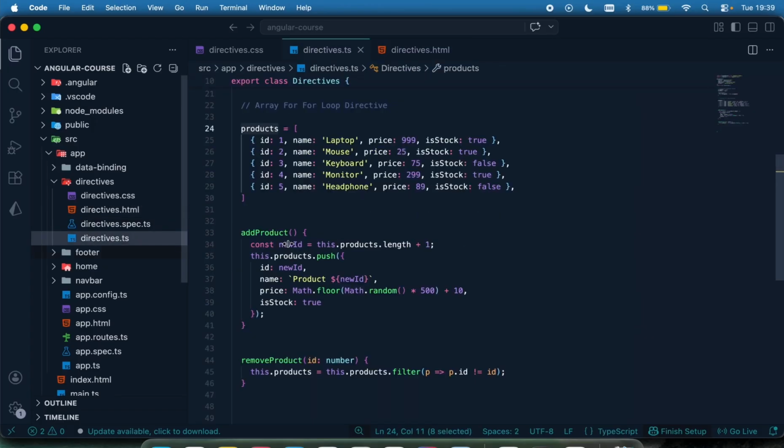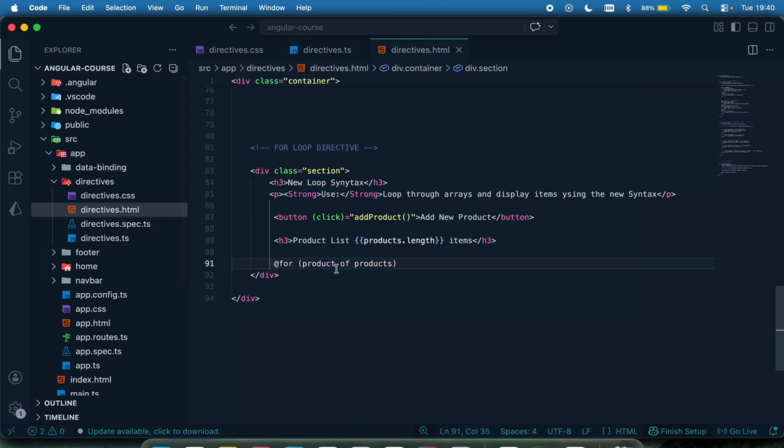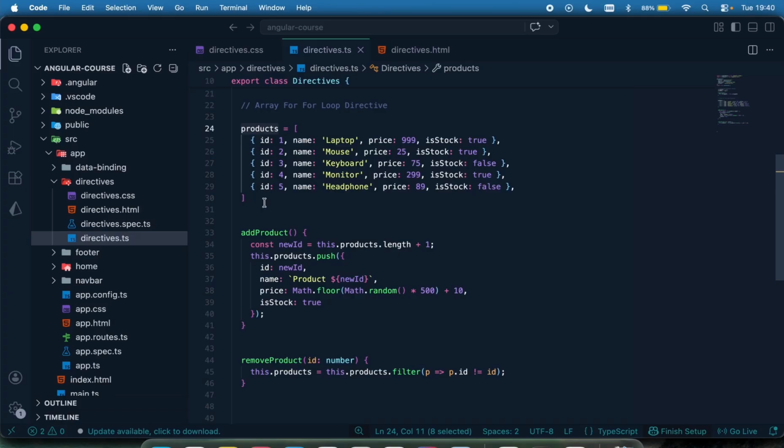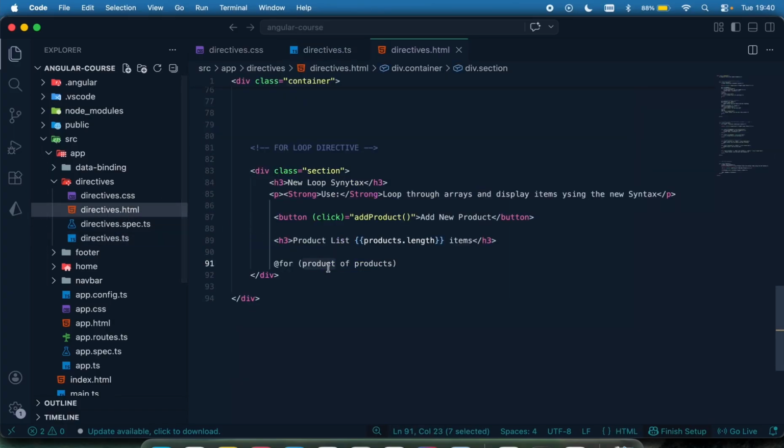So this is the products right here. When you say product of products, you're going to take each of the values of these products to be product. The products is an array of items. Each of these is going to be referred to as a product, okay? Then I'm just going to, first of all, do that like this.